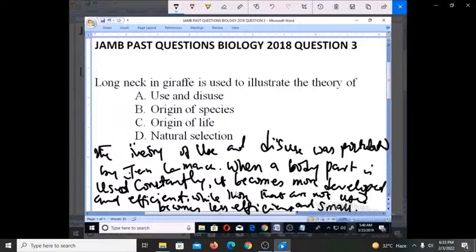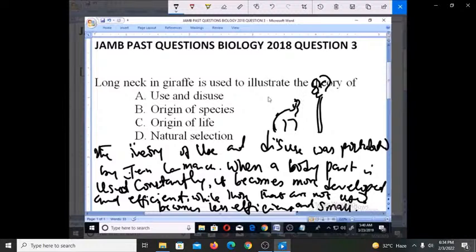So you can see this is why giraffes have long necks. Their ancestors, like this giraffe, are reaching for leaves on trees, because for them to survive they have to eat.